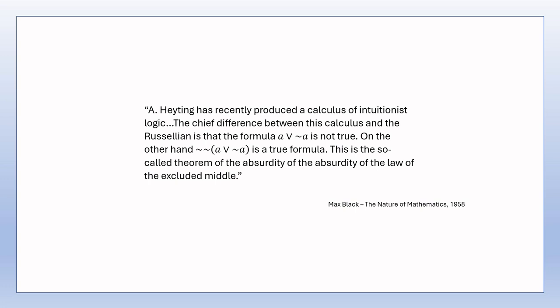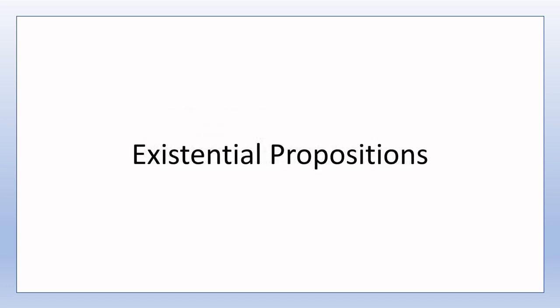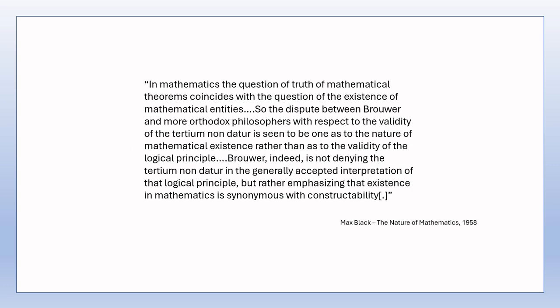A further objection to the law of excluded middle is its role in proving existential propositions. The law of excluded middle is often used to indirectly prove the existence of an object. In Black we read, "In mathematics, the question of truth of mathematical theorems coincides with the question of the existence of mathematical entities."